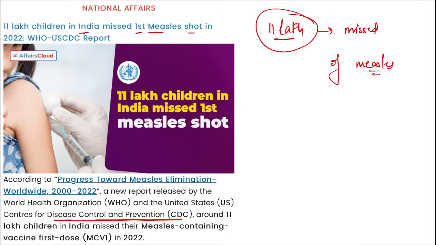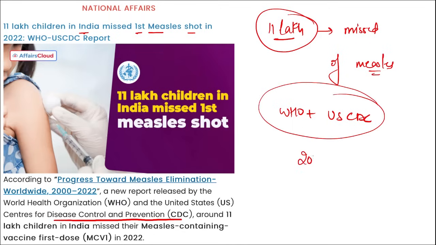Right? They have missed the shot of measles, and this report was released by WHO along with US CDC, that is United States Center for Disease Control and Prevention. Correct? Remember, this data is for 2022, that in 2022 these 11 lakh children in India missed it. Globally, India is featured among the top 10 countries with the highest number of children who have missed their first dose. In 2022, almost 37 countries witnessed large or disruptive breakouts, where India reported around 41,000 measles cases.